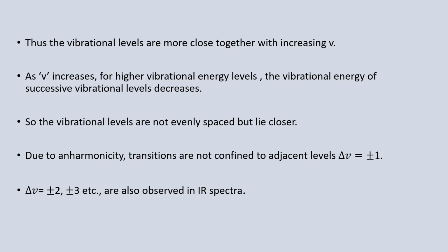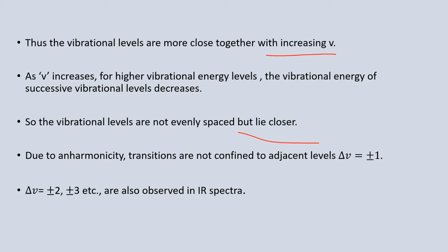Thus the vibrational levels come closer together with increasing v. So as v increases, the energy gap between successive vibrational levels decreases. The vibrational levels are not evenly spaced like in the simple harmonic oscillator, but at the higher quantum levels they become closer.